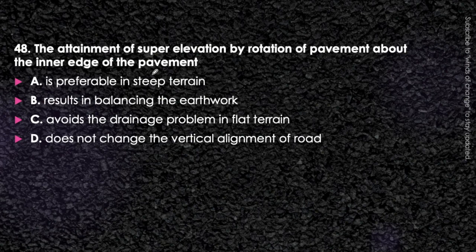This is the process for attaining the super elevation. We can adopt the process of rotating about the center line also. So this process is adopted so that we can avoid the problem of drainage. That is, option C will be the correct answer.